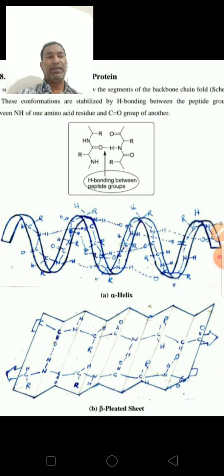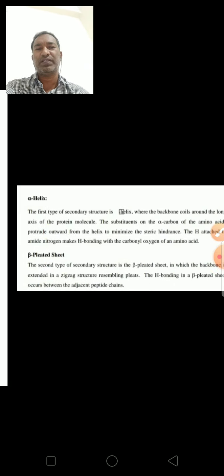The beta sheet can be arranged as a parallel beta sheet or antiparallel beta sheet. So these are the two types of arrangements in secondary structure of proteins.